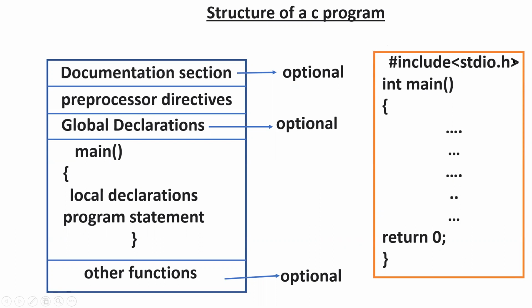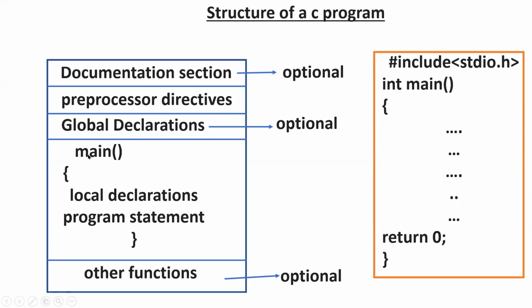That means you are including this header file. H indicates header file, and STDIO means standard input output. So you need to include the standard input output header file in your program, to print some value or to read some value. For executing input output operations in your program, you need to include this header file. So this one is compulsory.